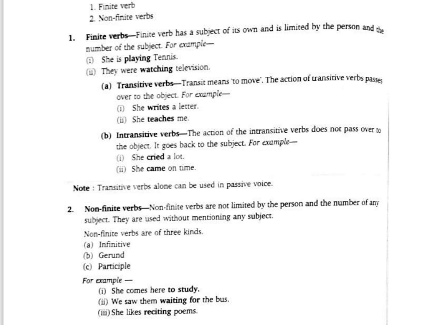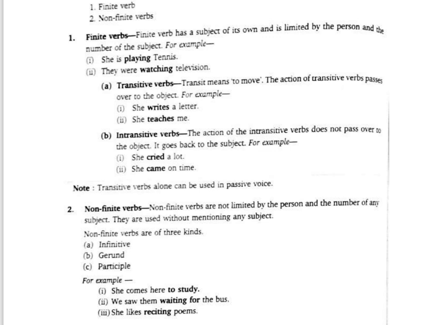So the first one, to study, that's an infinitive. Waiting, that is a gerund, and reciting, that is a participle. So the gerund here functions like a noun. And remember, gerunds and participles are both ing forms, whereas an infinitive is a to form. So along with to, what will we use? We'll use a verb there. I hope you understood this.